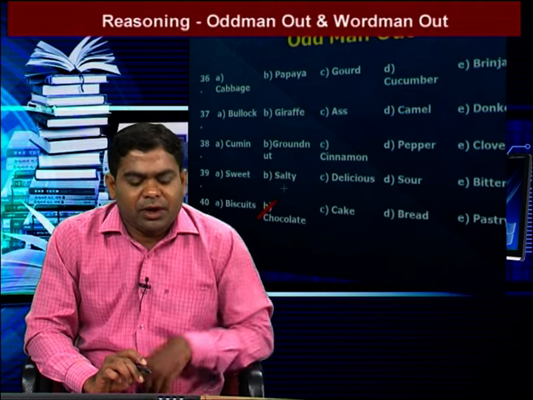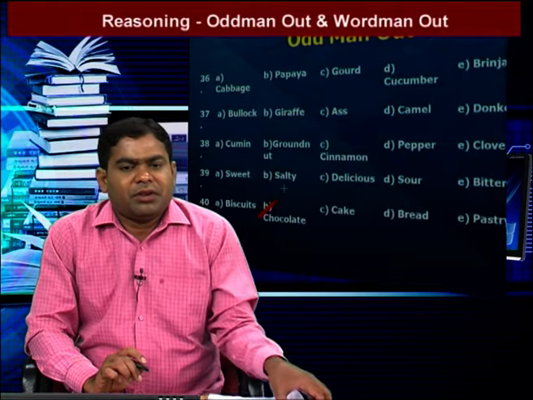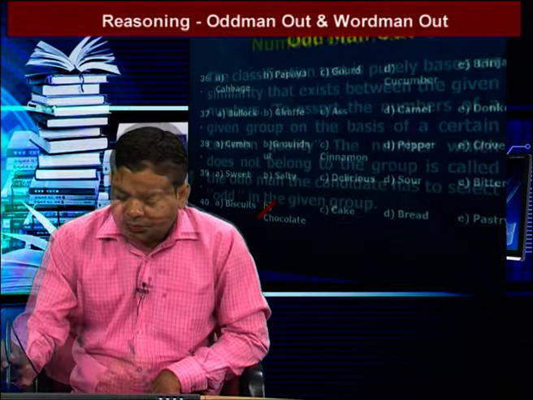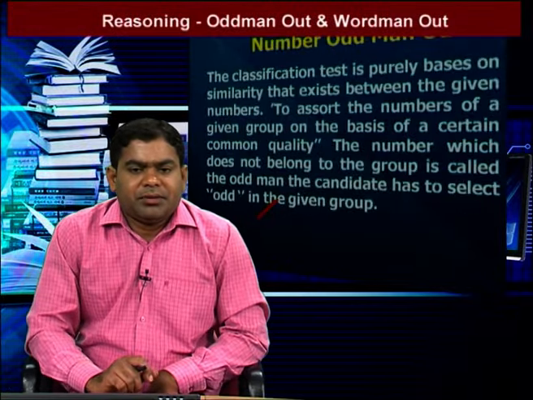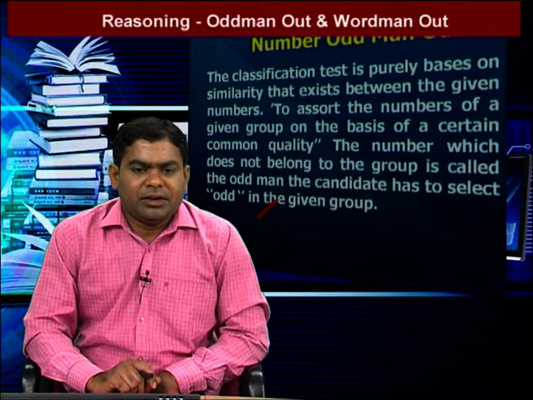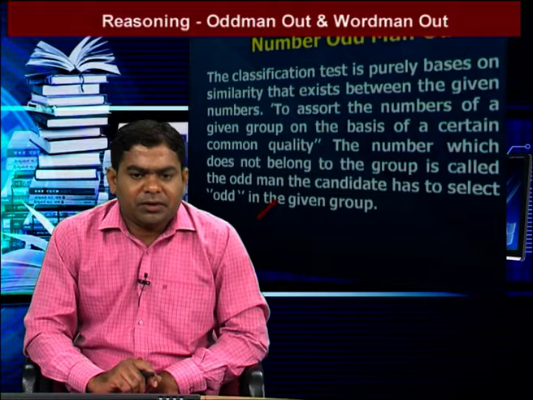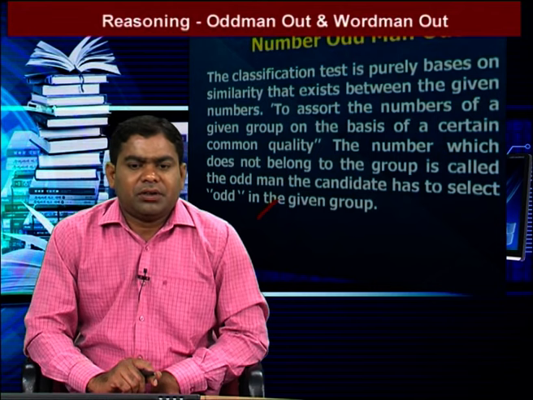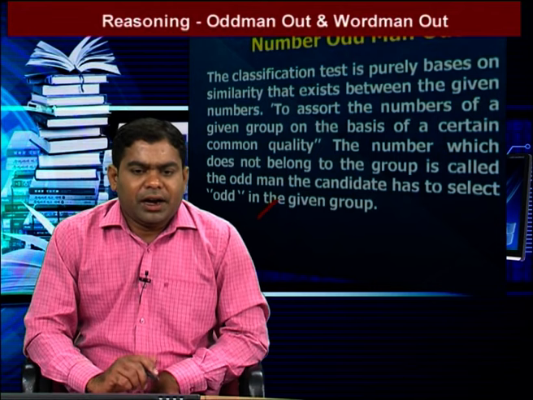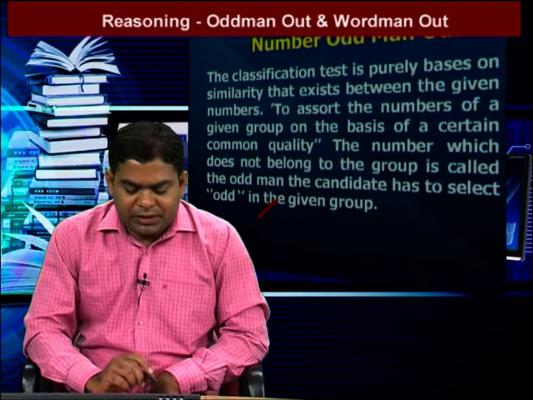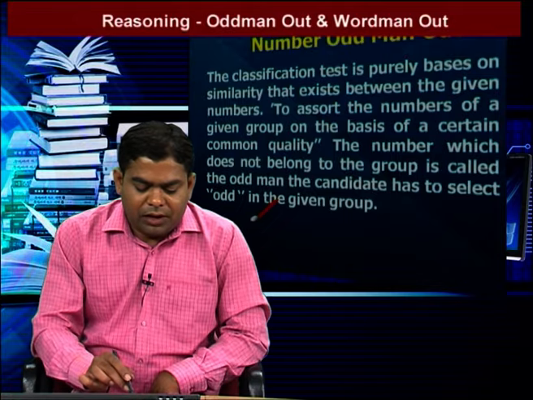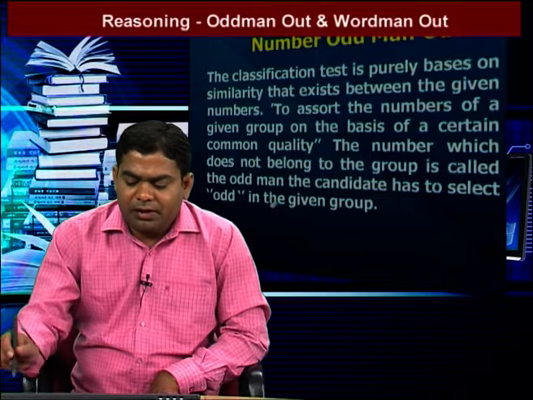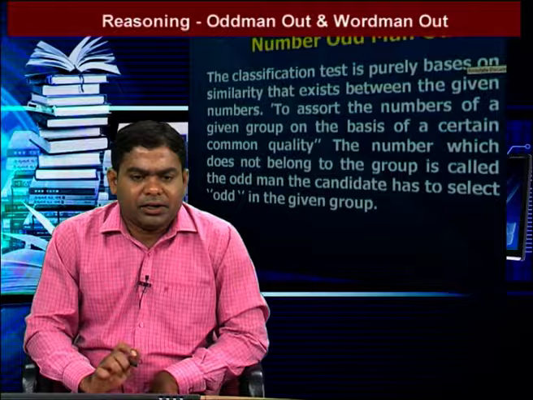Next is number odd man out. In number odd man out, the questions are based on addition, subtraction, multiplication, division, squares, and cubes. The classification test is purely based on the similarity that exists between the given numbers, to assert the numbers of a given group on the basis of a certain common quality. The number which does not belong to that group is called the odd man out. The candidate has to select the odd one in the given group. In our question, 4 or 5 options are given. In these options, one is different. We find out that option.